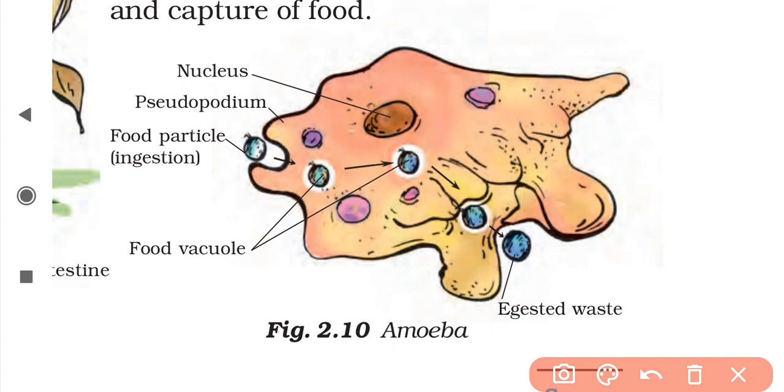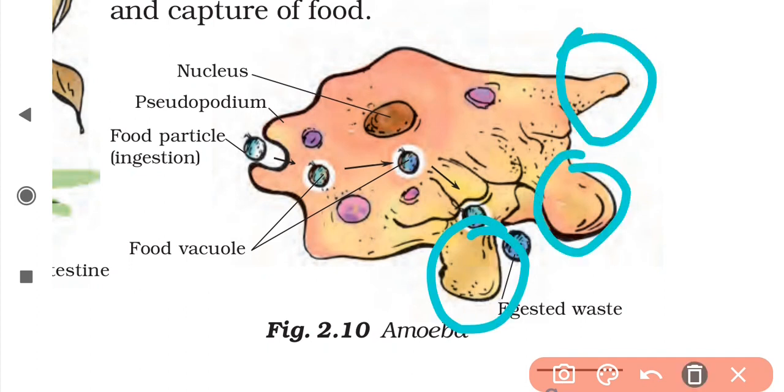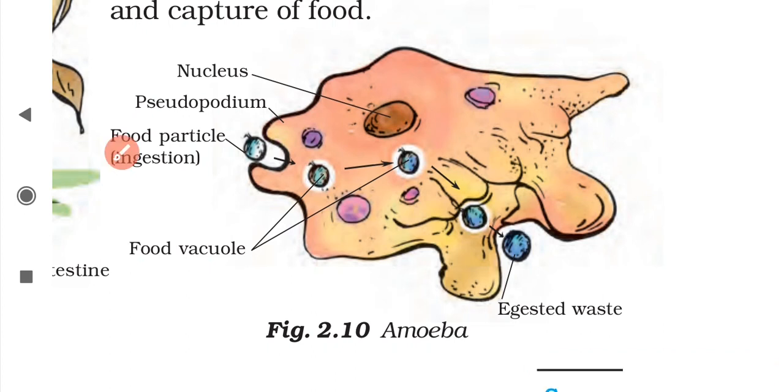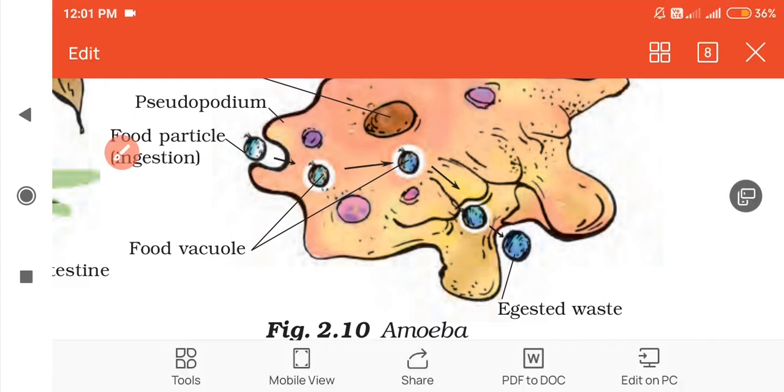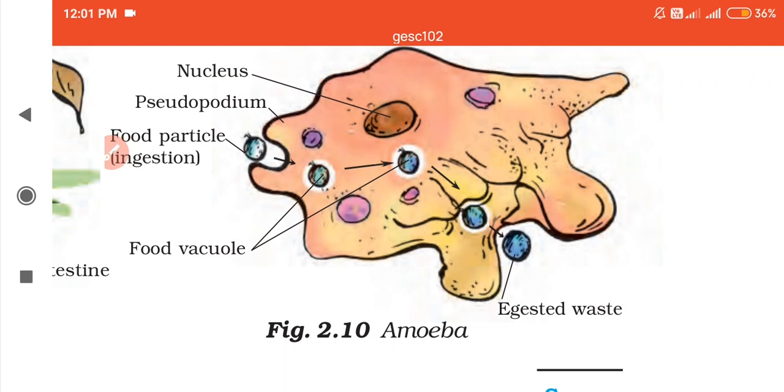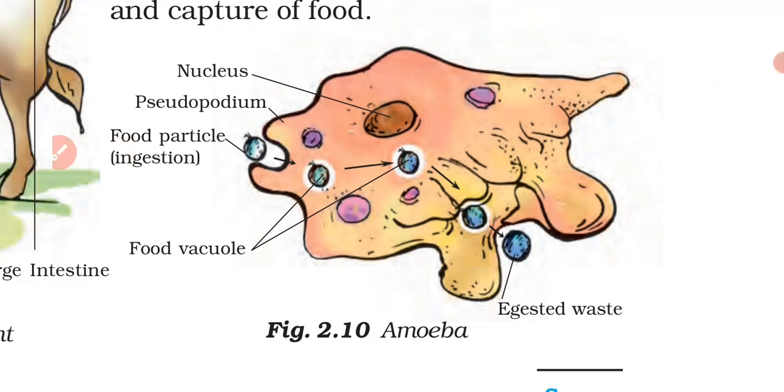With the help of these pseudopodia, which are also known as false feet. Why false feet? Because amoeba has no fixed feet or fixed hands. They change with time. This is not a permanent foot; it is a temporary foot. It acts like a temporary foot. That is why it is referred to as false feet.